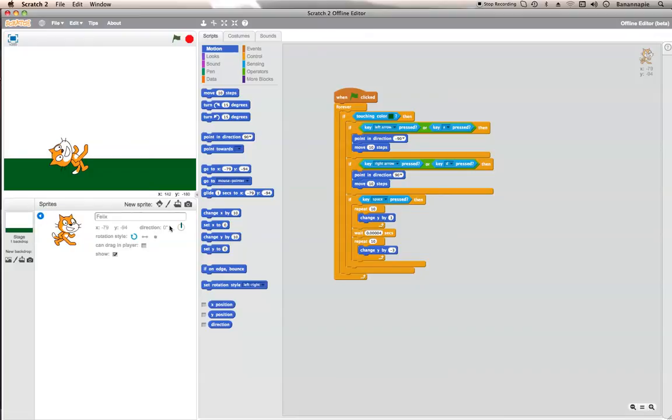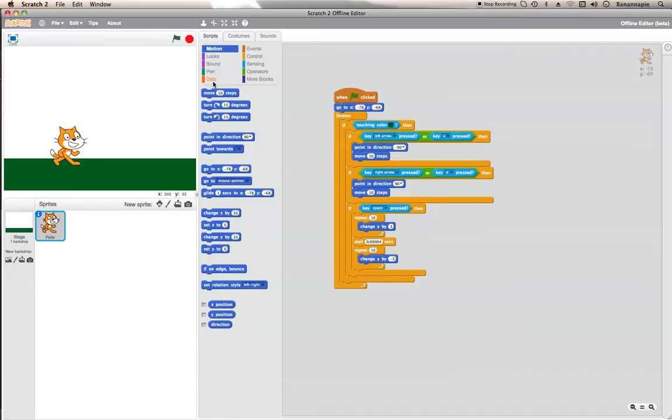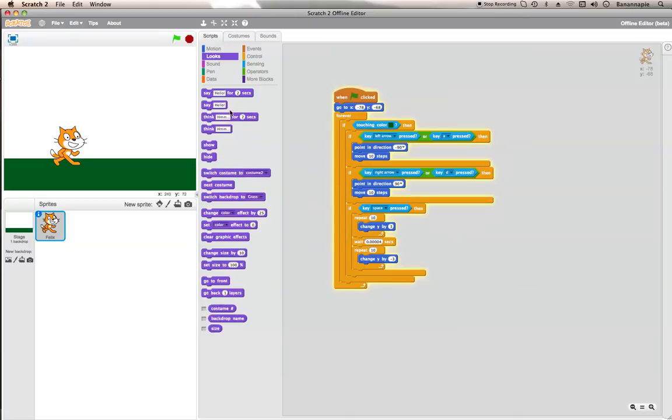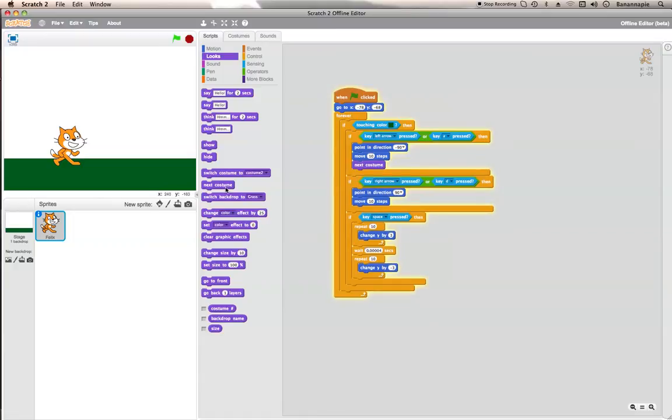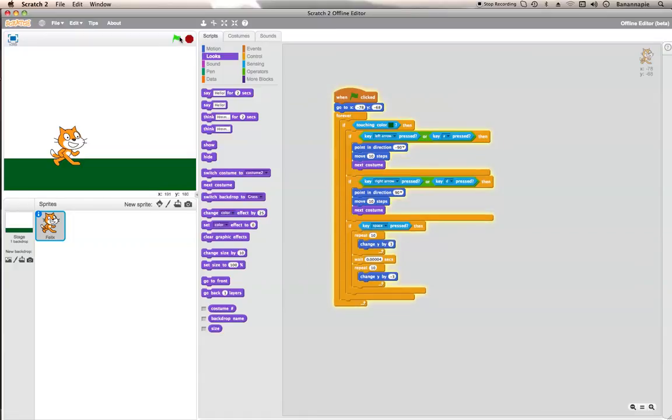Oh, wait, I know why, silly me. Forgot to do that. And also, when that happens, go to that. But one other thing. It needs to change costume. So, you need to go to next costume. And next costume. So, it's like the fastest one in the world, you know. And then quite simply like so.